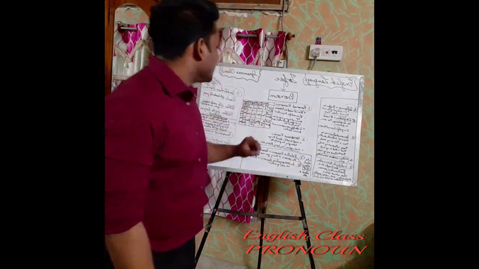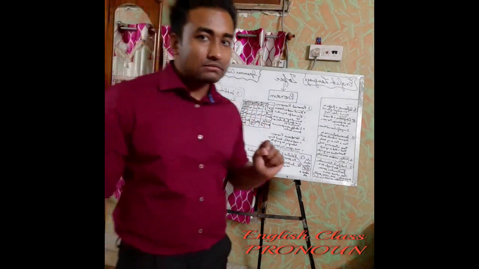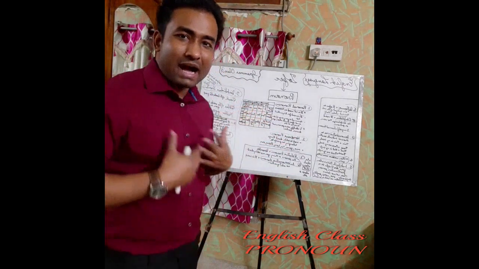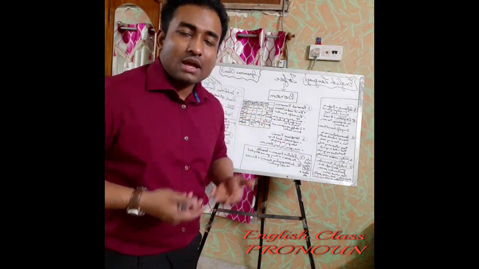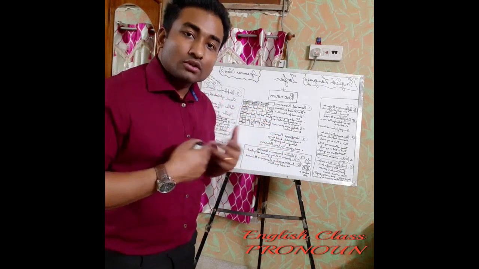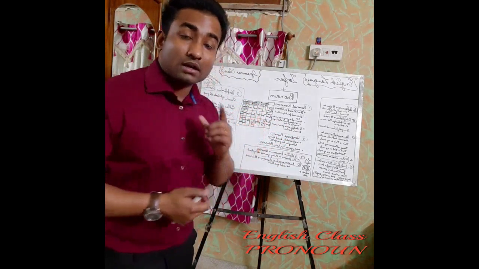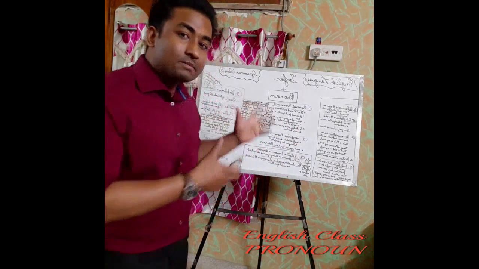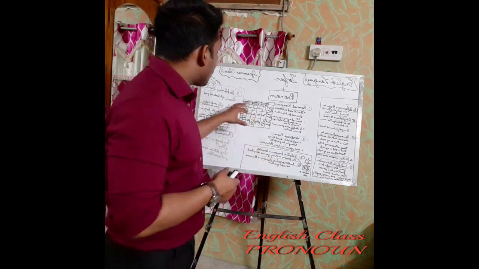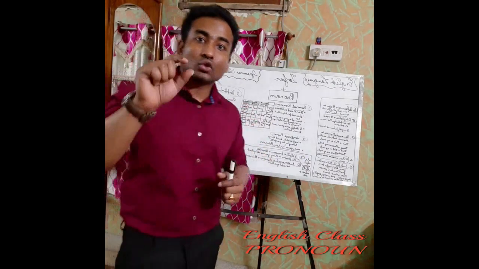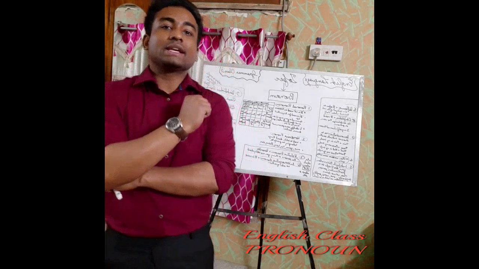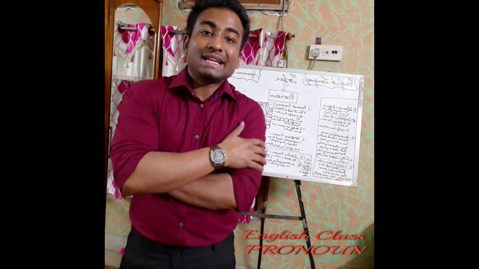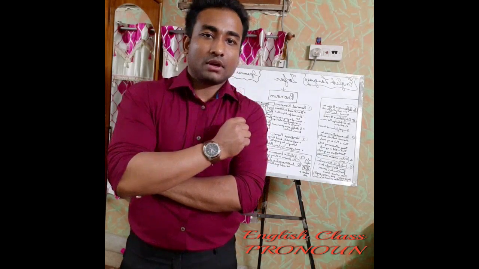Like see, my, mine, in first person singular. Obviously my, mine is used for a person, and I'm using it for my own self. So obviously it's a personal pronoun. But what kind of personal pronoun? Possessive pronoun, because it's a possessive case. What kind of case is it? A possessive case, because it shows your possession. Whenever you're using my or mine, you have to remember that it is a possessive use.